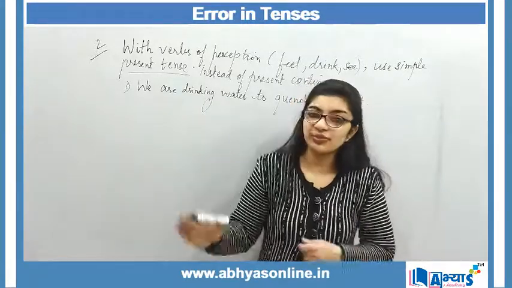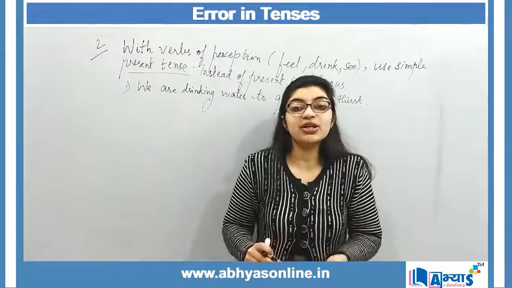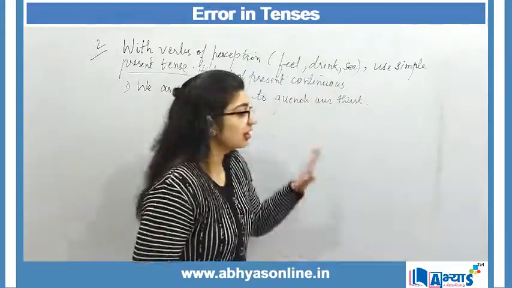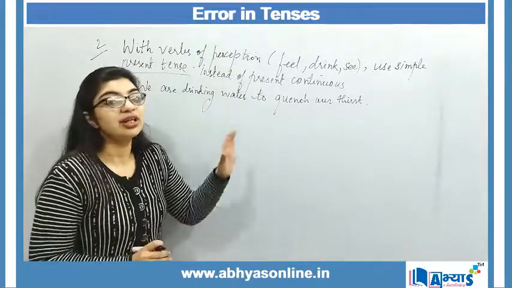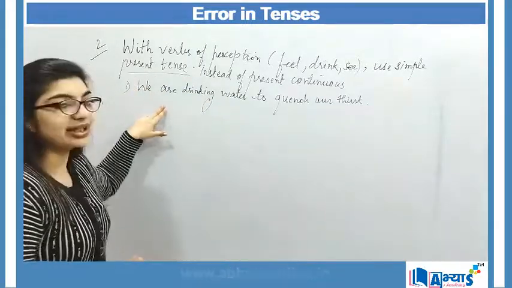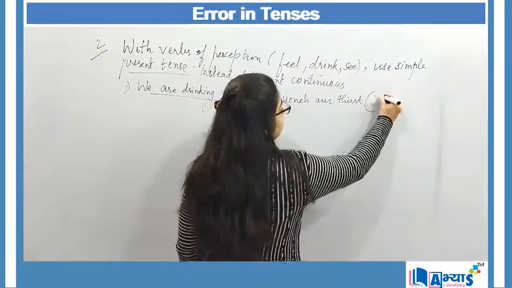So this is something of perception. This is a gesture that we normally make. Whenever we are feeling thirsty, we want to drink water. That is but obvious. So instead of saying we are drinking water, here it is incorrect.